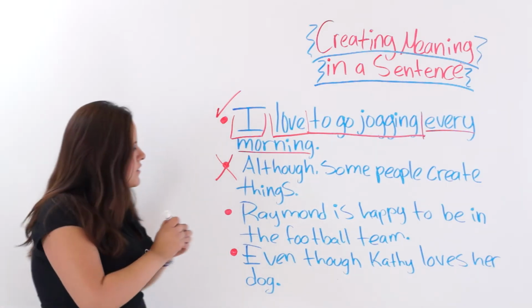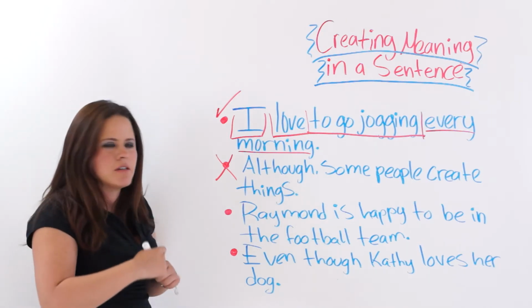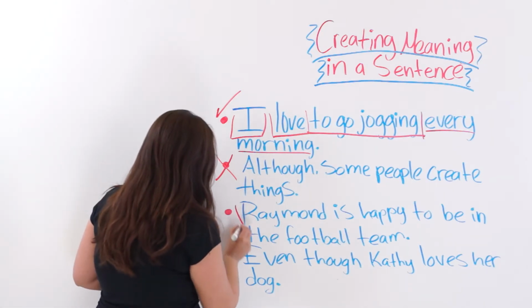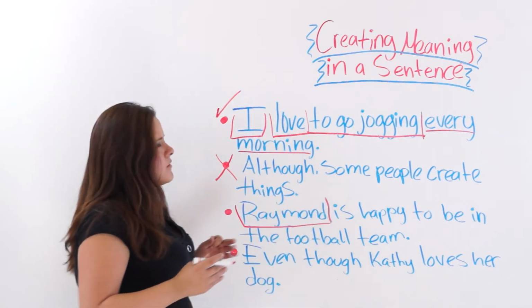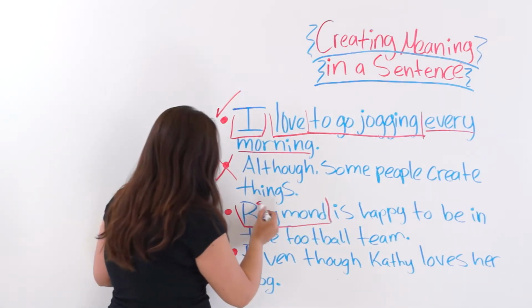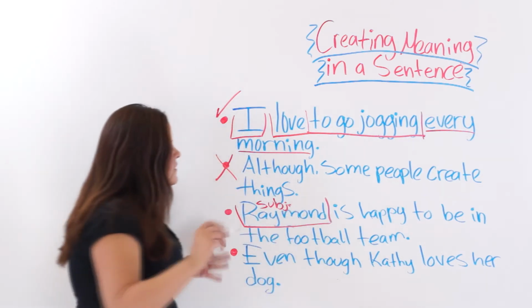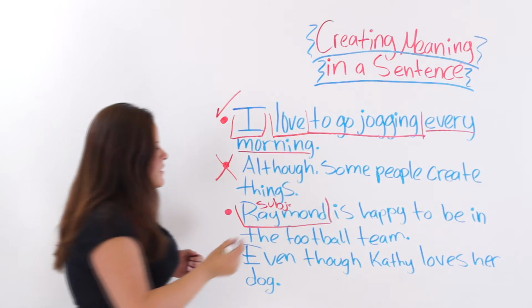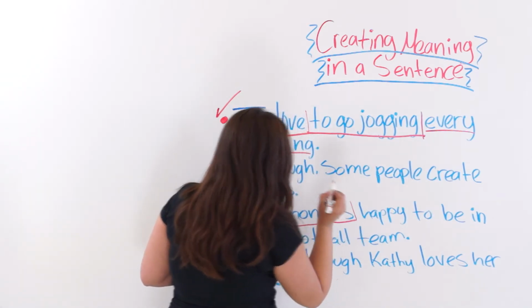All right? The next one says, Raymond is happy to be in the football team. Raymond. We have the subject, okay? Is happy to be in the football team. Is, we have the linking verb, so this means that we have the simple predicate.